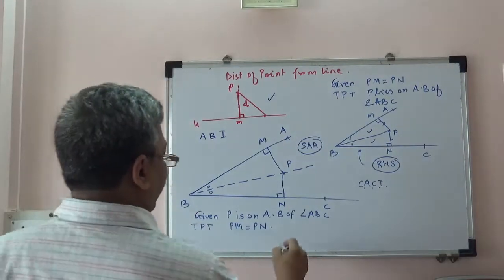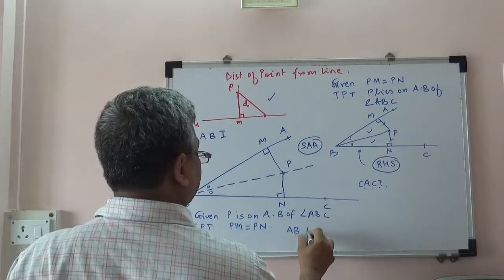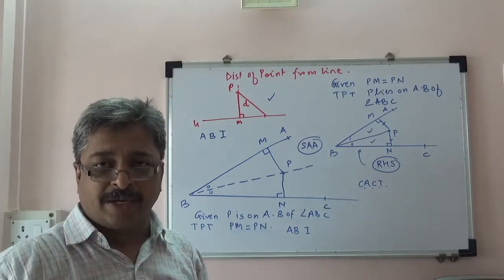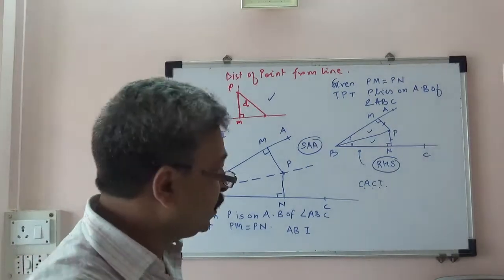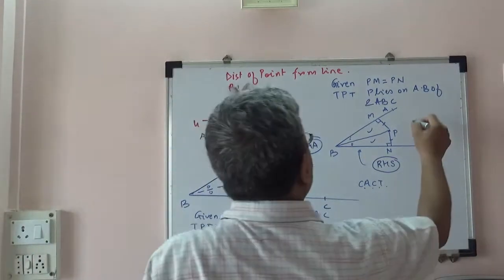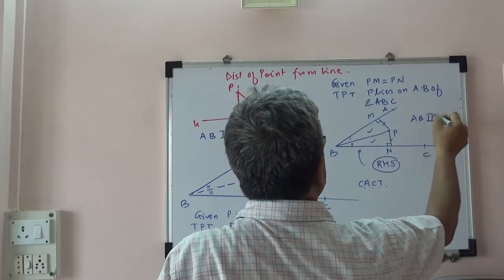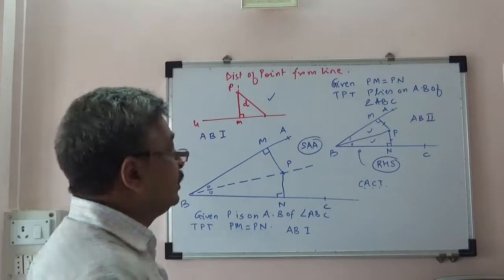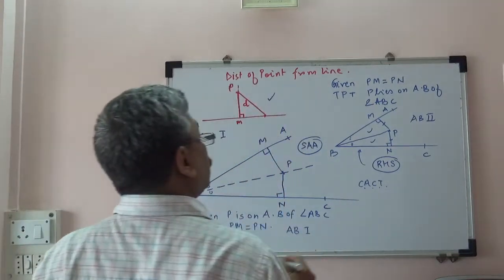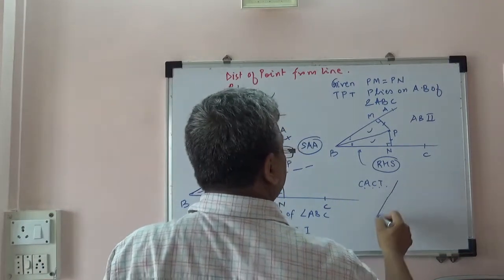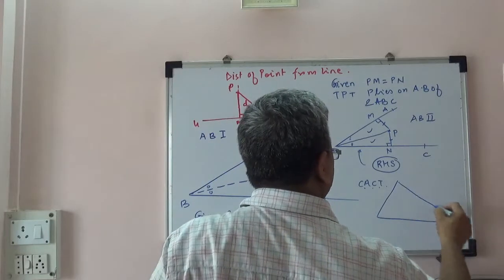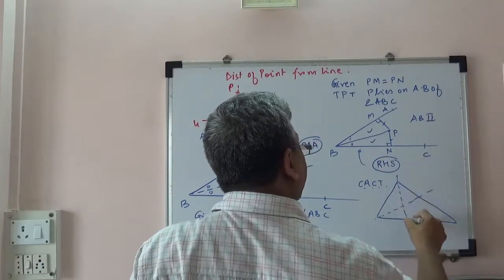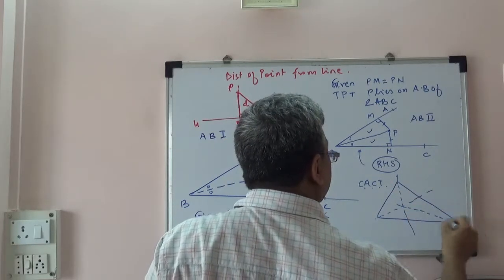So again, angle bisector theorem number 1 gives us what property? If P belongs to the angle bisector, it is equidistant from the arms, and angle bisector theorem number 2 gives us the property that if P is equidistant from the arms of any angle, then P lies on the angle bisector. So once we are done with AB1 and AB2, we will also prove that if we draw angle bisectors of all the three angles of a triangle, then they pass through a common point.